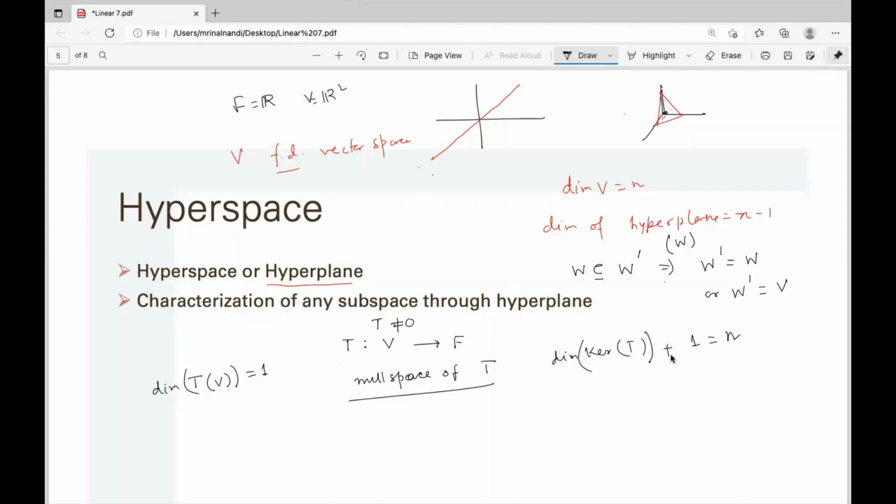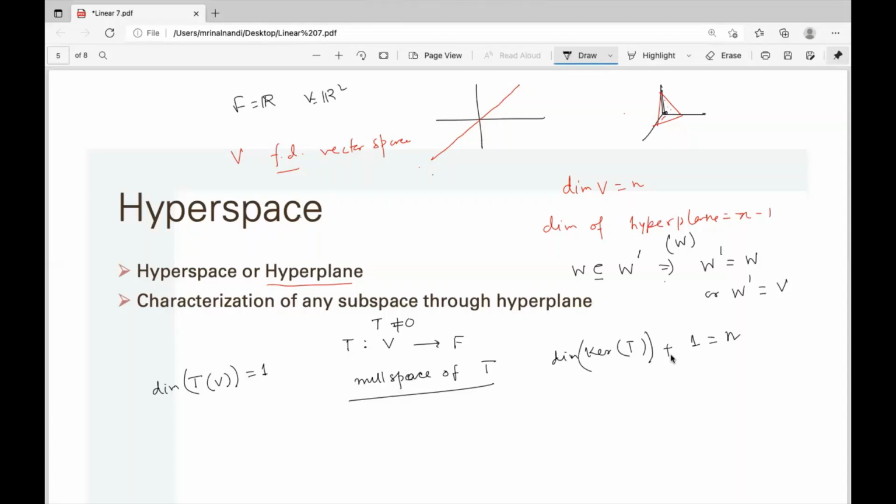If you take a non-zero linear functional, then the kernel or null space of T is a hyperplane.